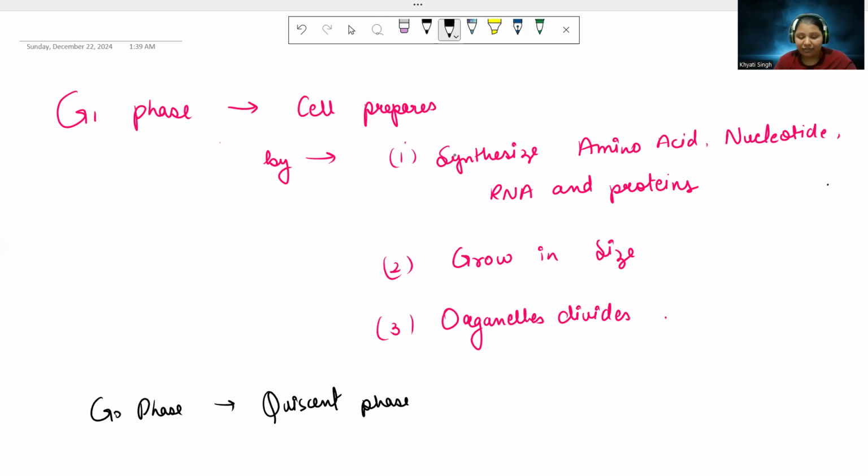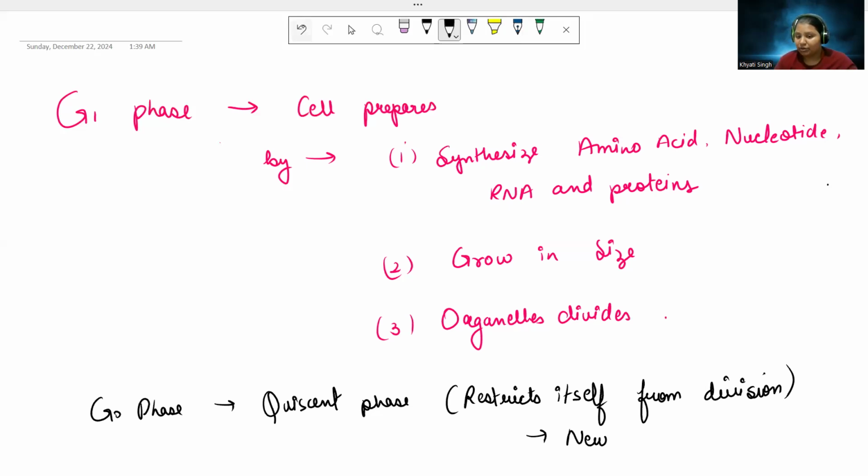It restricts itself from division. Neurons, for example, if you ever got damaged neurons, they cannot get replaced with other neurons. Okay, so the examples are neurons.